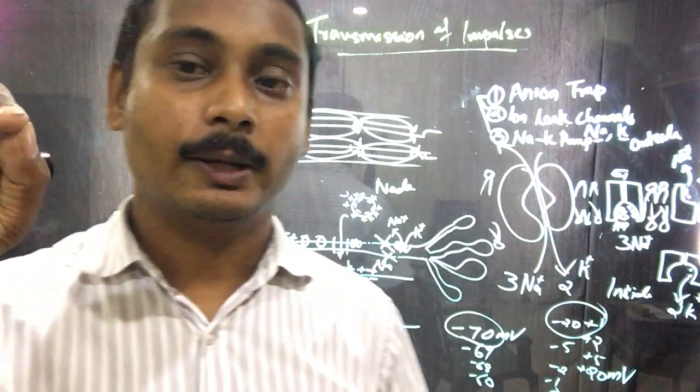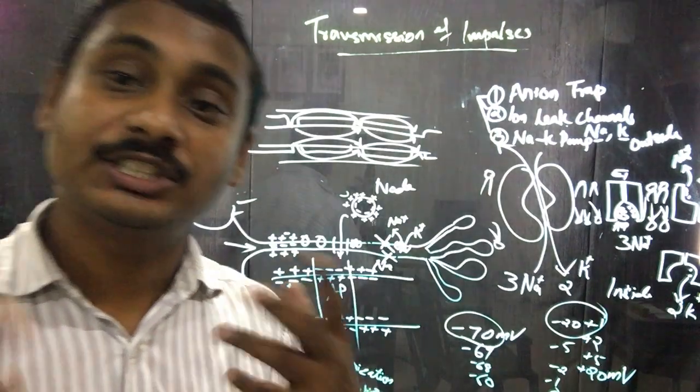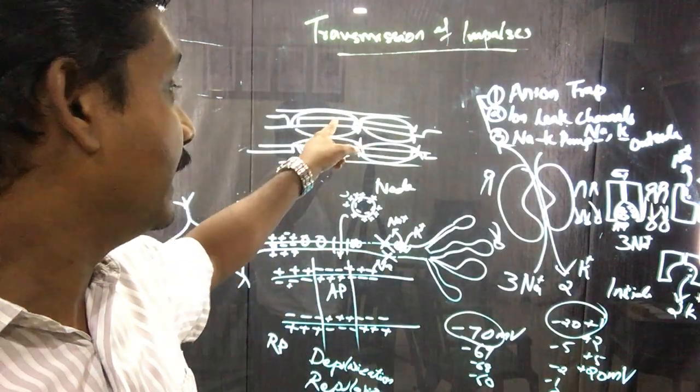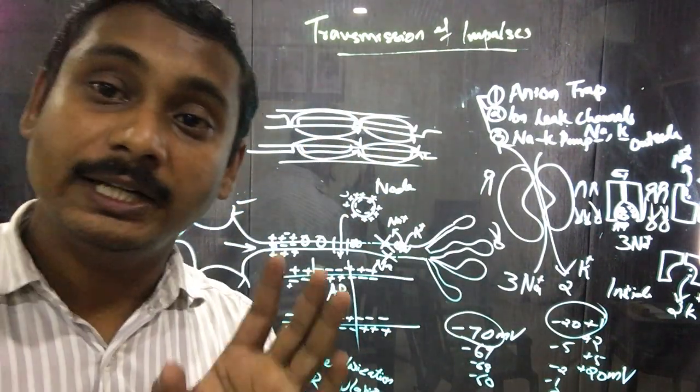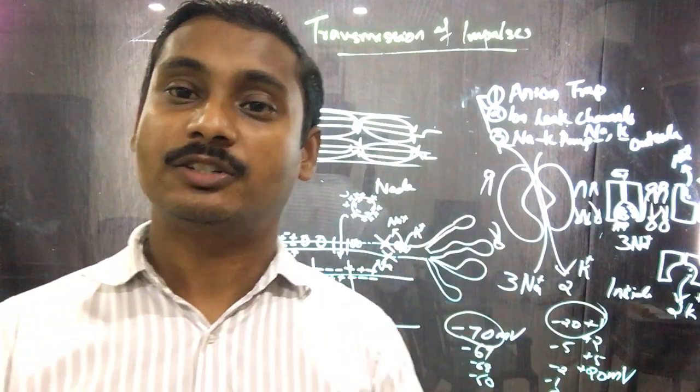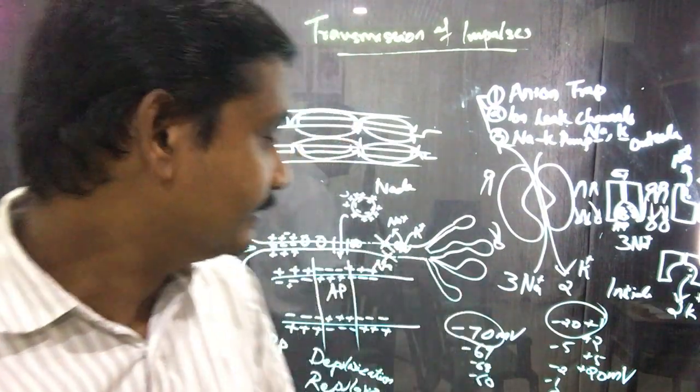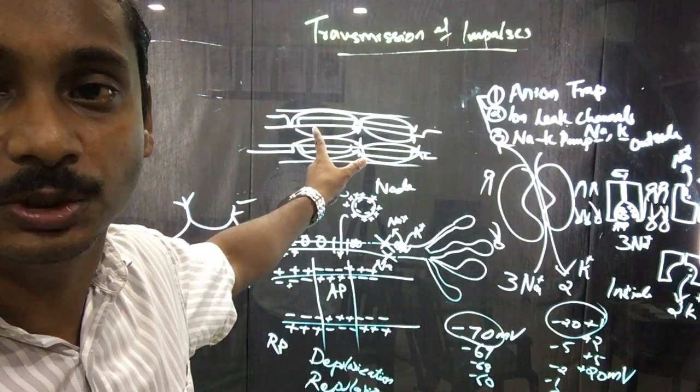If you remember my first class, we mentioned that in case of myelinated neurons, the myelin sheath actually speeds up the transmission of impulse. So this is that process, the saltatory transmission.